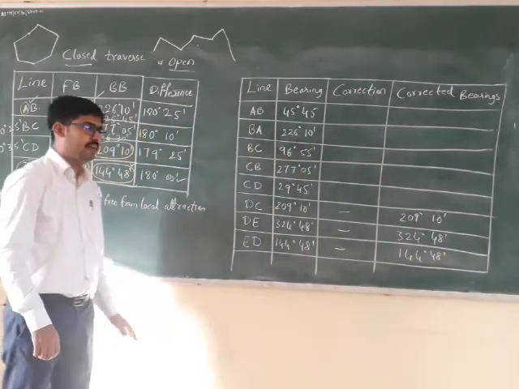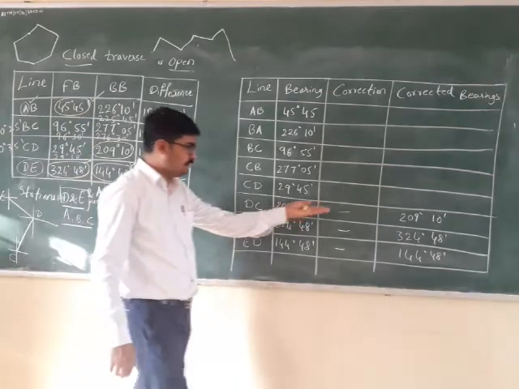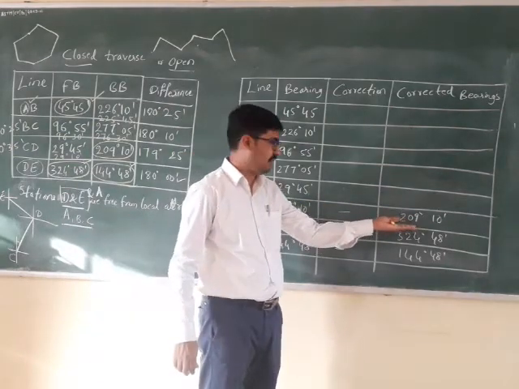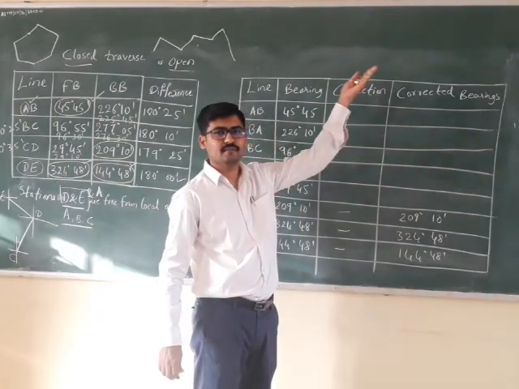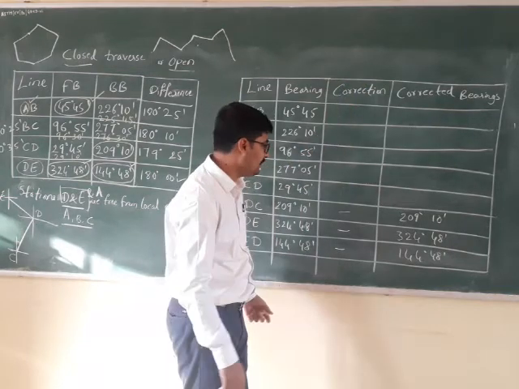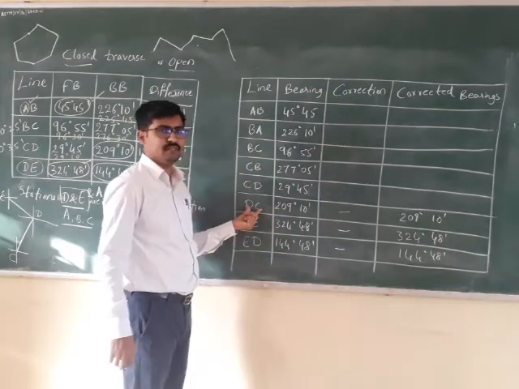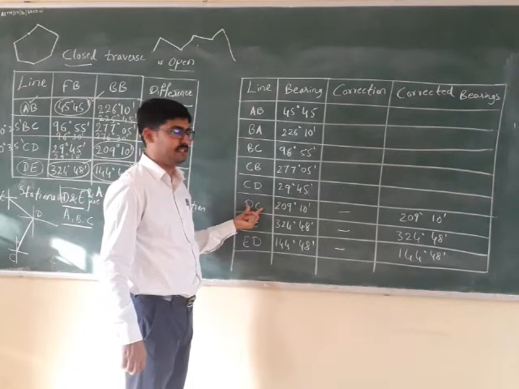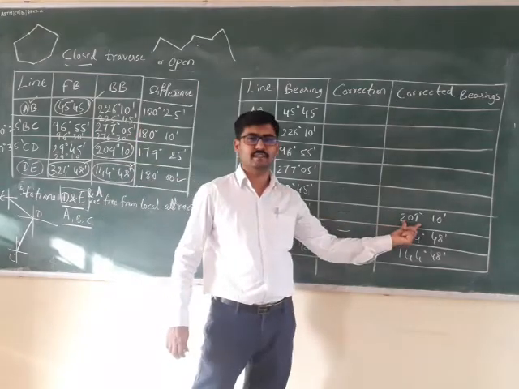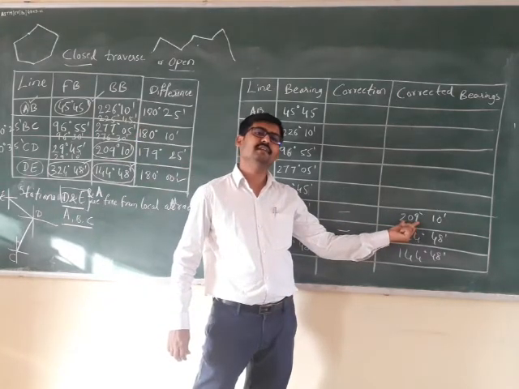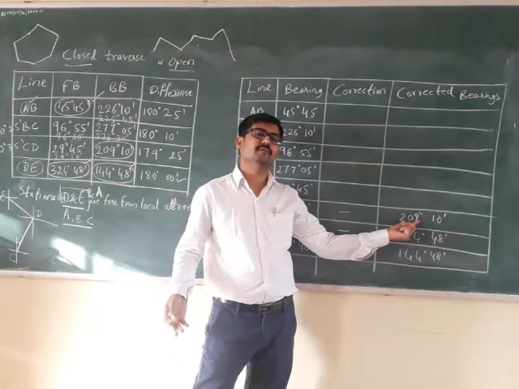Right? Now you need to go from the last known value and you should move forward. So how to move forward? BC is the back bearing of line CD. The back bearing of line CD is correct. If the back bearing of line CD is correct, then how will you find out the fore bearing?